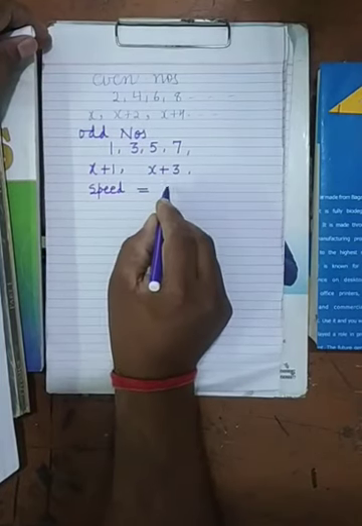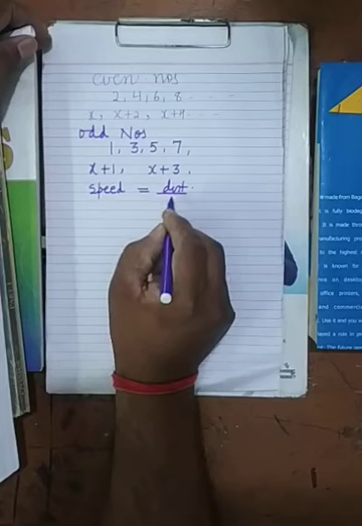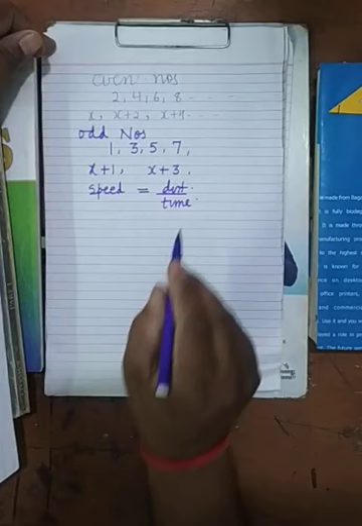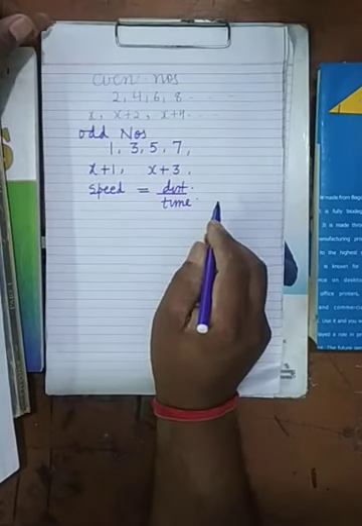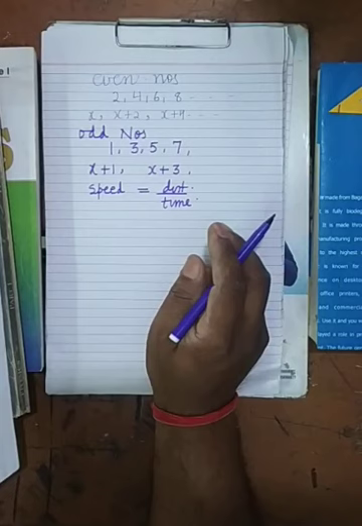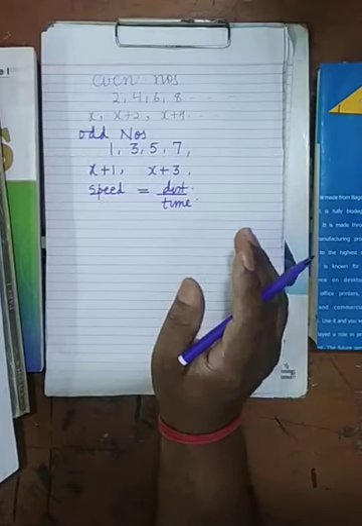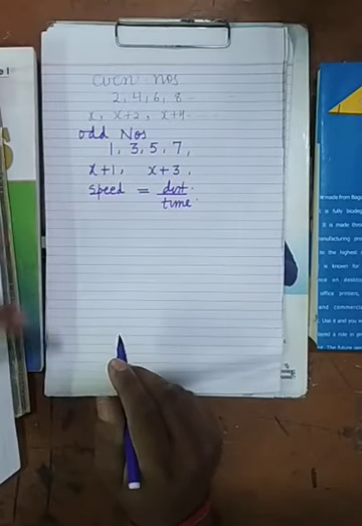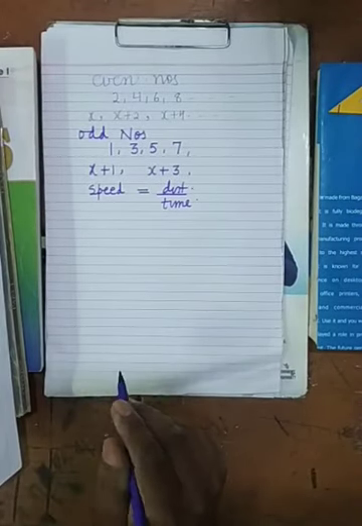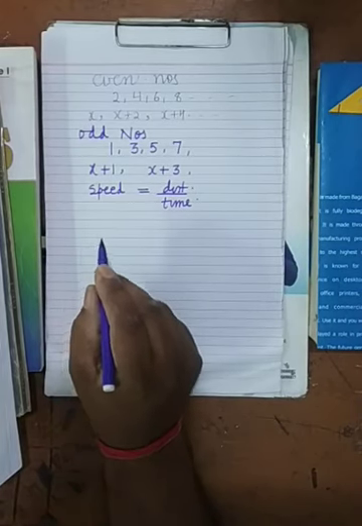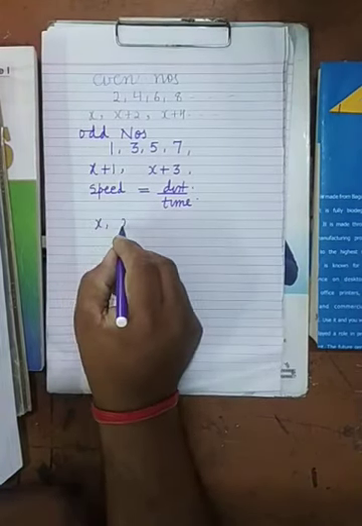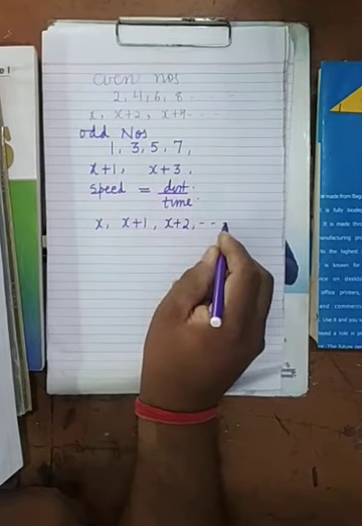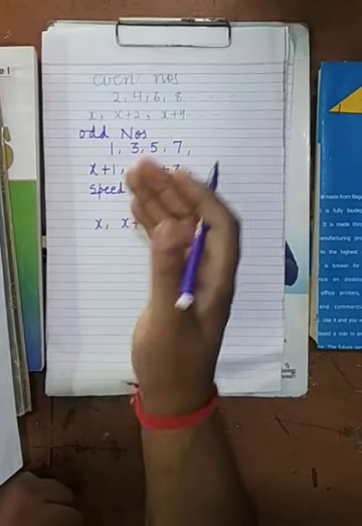Then there is one formula you will see here. Speed equals distance upon time. Time, if it is given in minutes, you have to change into hours. If it is given in minutes in one place and in hours at other places in the question, then change it into hours. It's clear? If you have to take consecutive integers, then you will take x, x plus 1, x plus 2 and so on. So these are some points.